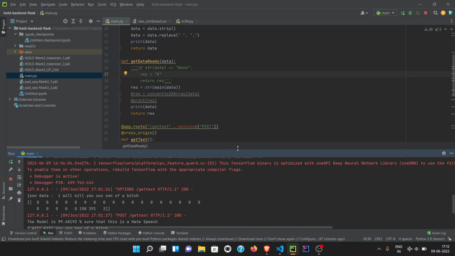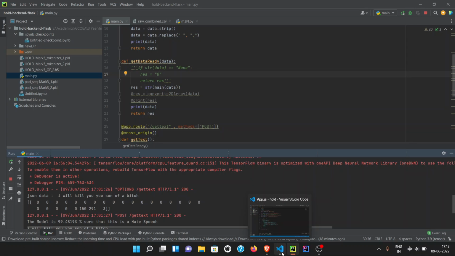If I would have found any way to integrate the tokenization and sequence padding files on the client side itself, there was no need to create this server. Easily, I could have made this application work without the help of a server. But because I was not able to find any way to include the tokenization and padded sequence file on the client side, I had to create a server.